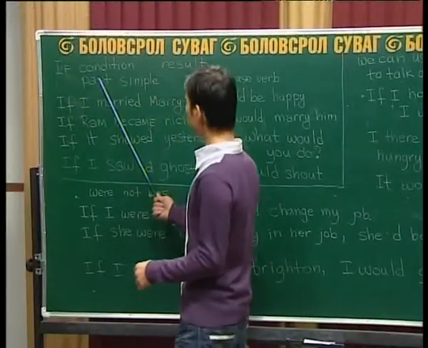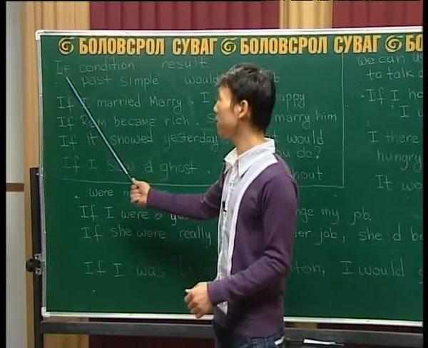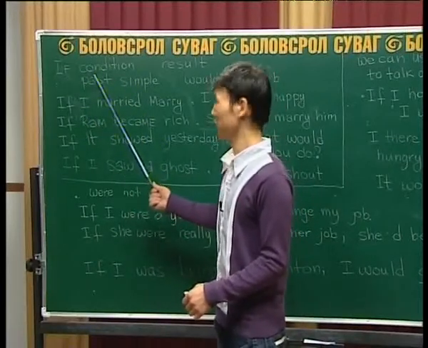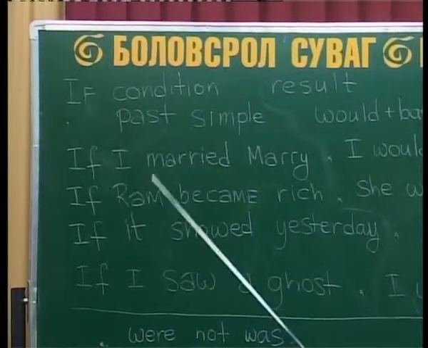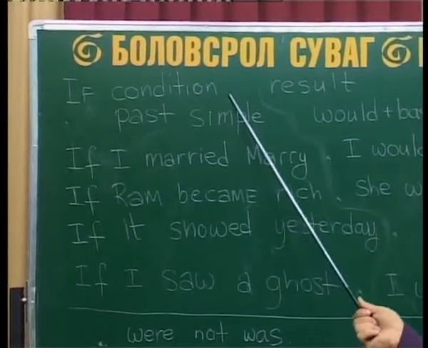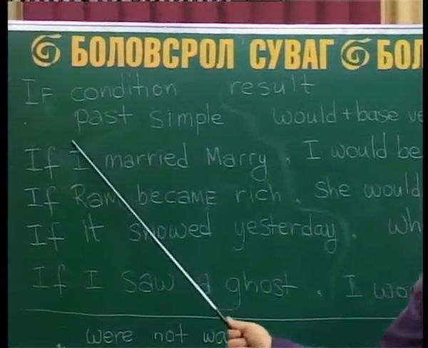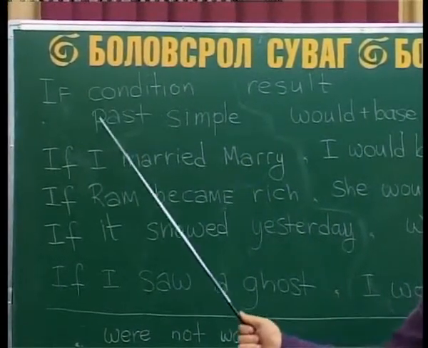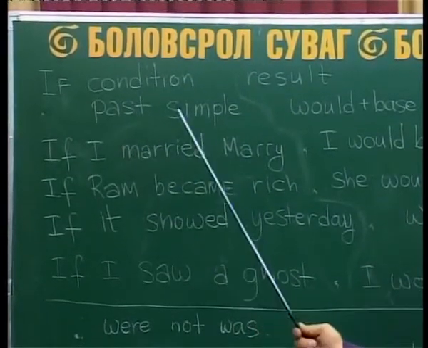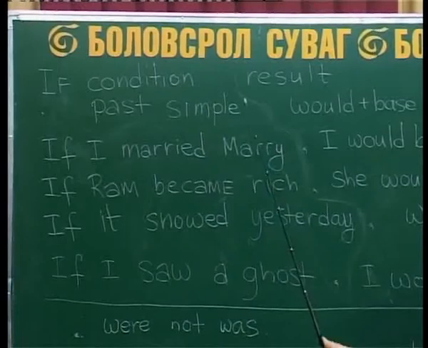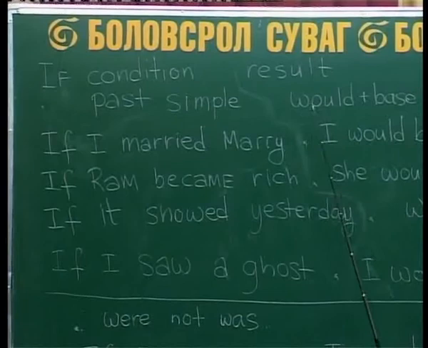First we have the condition, if and condition. We need the condition first, and after the condition we have the result. In the condition we always use the past simple tense, and in the result we use would.